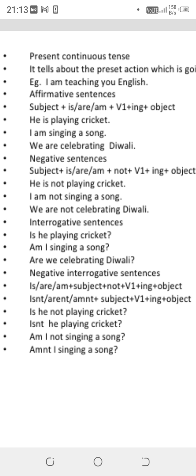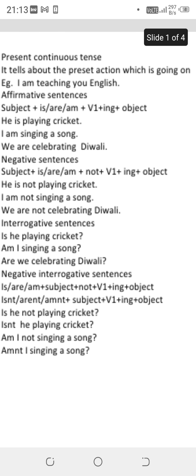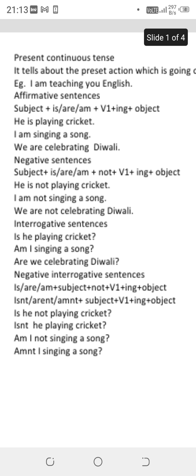Now, the last type of sentence, negative interrogative sentences. Its format is is, are or am plus subject plus not plus verb first form plus ing plus object. Or if we want to bring not in the starting, then its format will be isn't, aren't, amn't plus subject plus v1 plus ing plus object. Now let us see conversions of the above sentences into negative interrogative format. Is he not playing cricket?